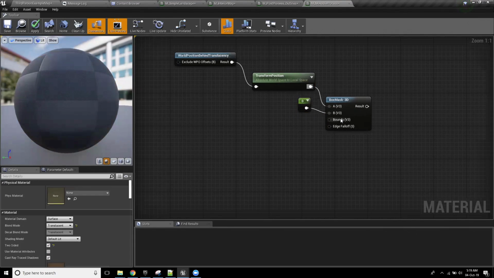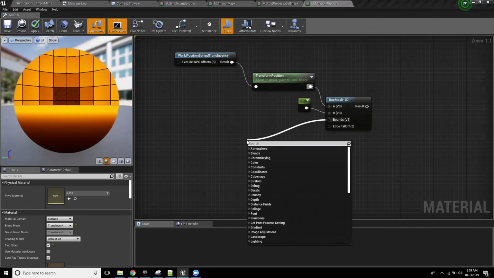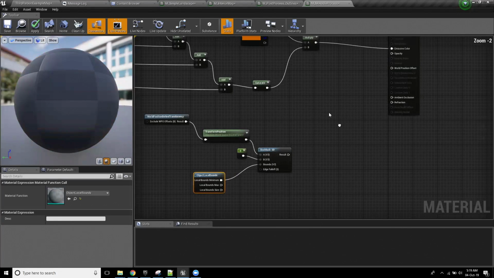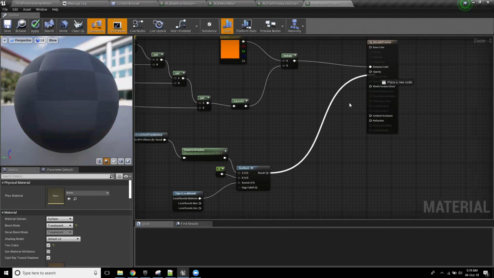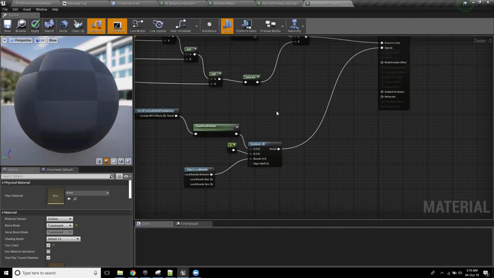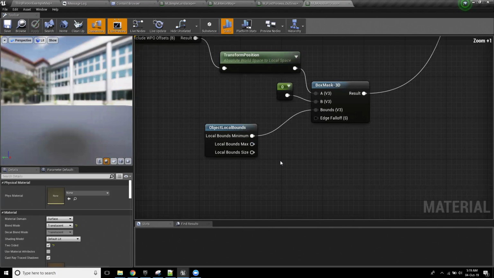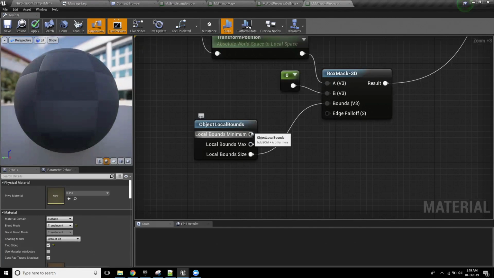I then just need to get these bounds and set them to the object's local bounds. Almost there. And I think if I plug this into opacity, we should see what we want. Oh, that's wrong. The bounds need to be the size, not the minimum. Trying to hold so that you can see as I do it.